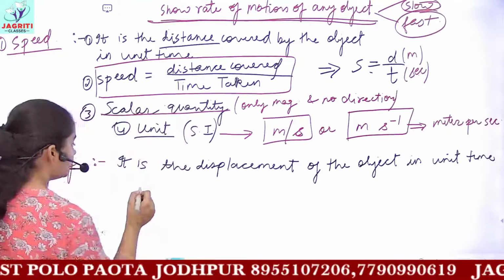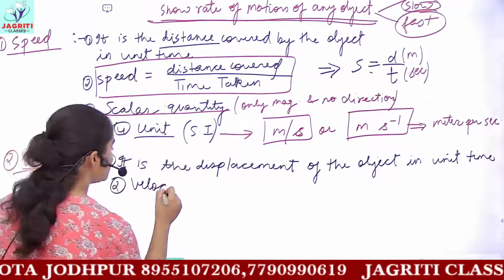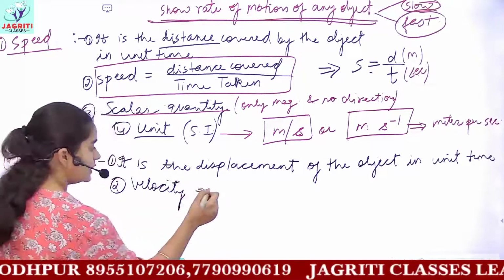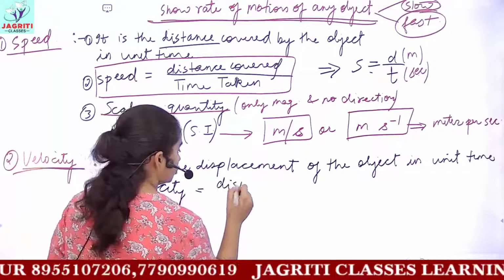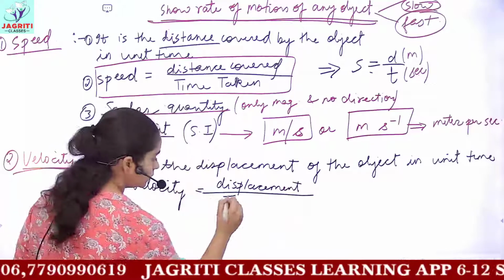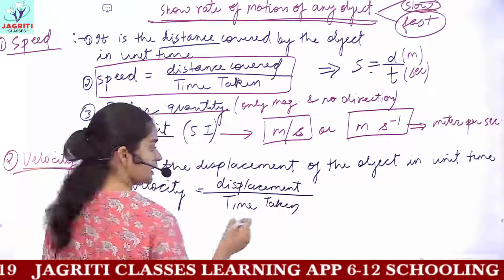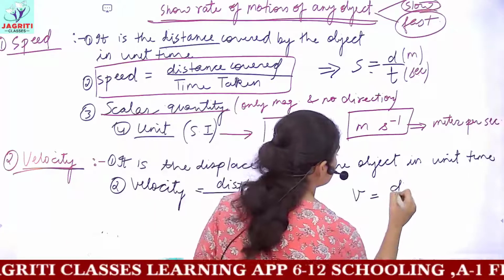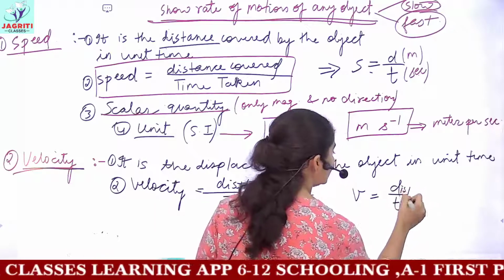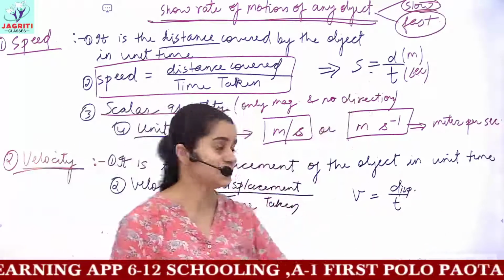And talking about the formula, which is our next point, the formula of velocity is total displacement upon time taken, which can also be represented as d by t, or you can write a short form so as not to mix up both the terms, distance and displacement.